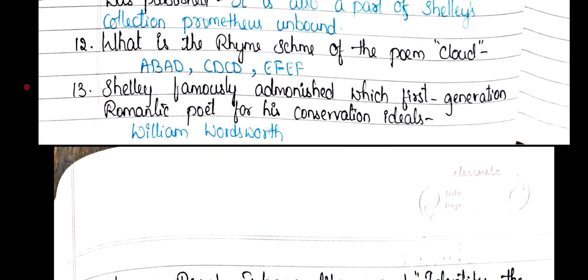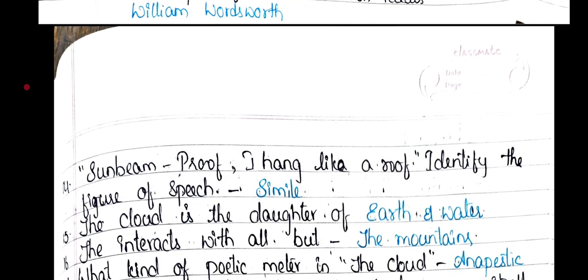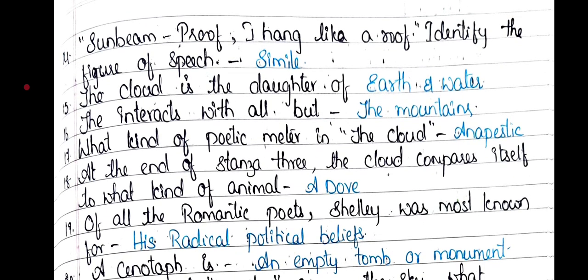13th question: Shelley famously admonished which first generation romantic poet for his conservation ideas? William Wordsworth. 14th question: sunbeam proof, I hang like a roof. Identify the figure of speech. Simile.